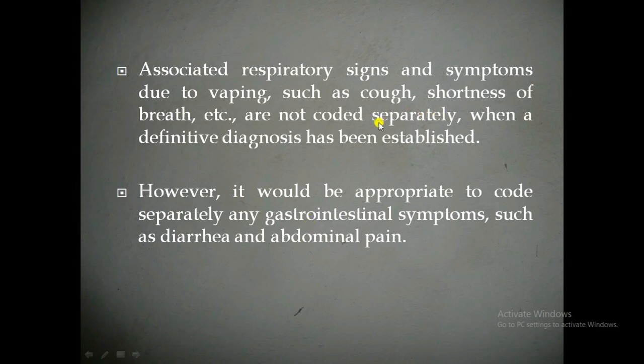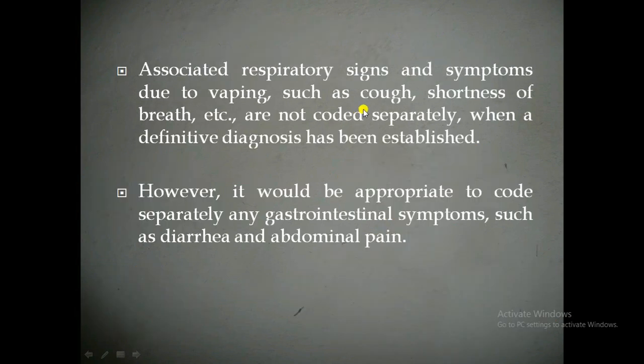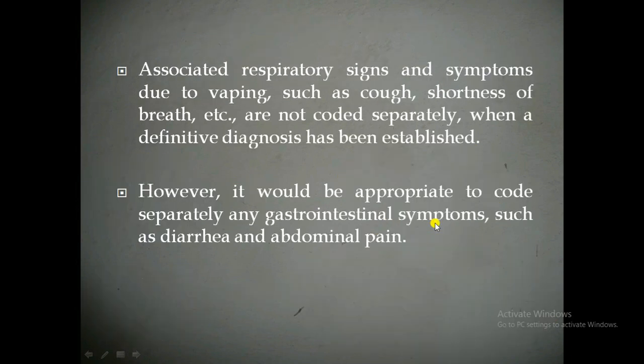These are the signs and symptoms of the respiratory conditions, related to the vaping disorder. In those cases we should not assign the signs and symptoms like cough, shortness of breath, etc. They are not coded separately when a definitive diagnosis is given by the physician.